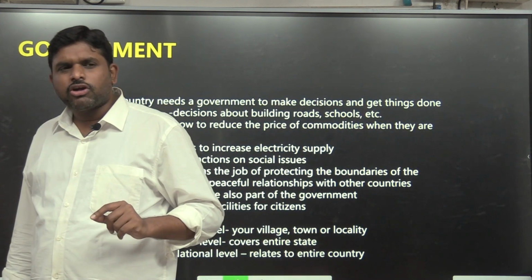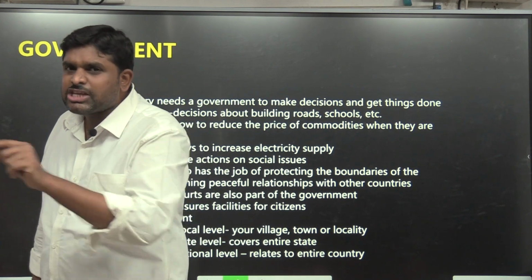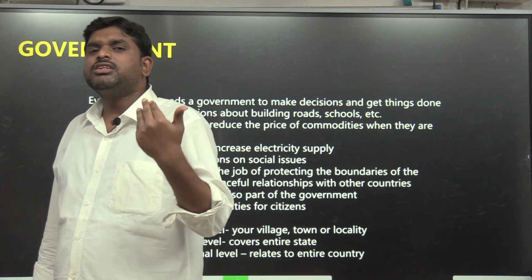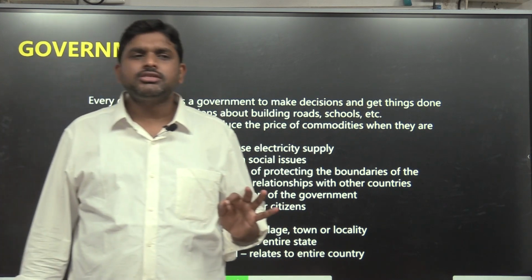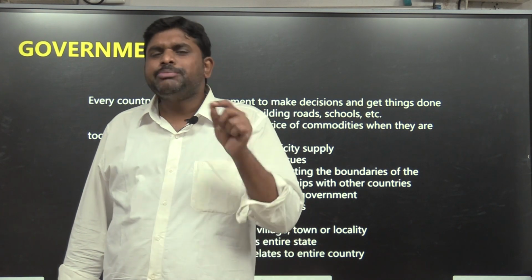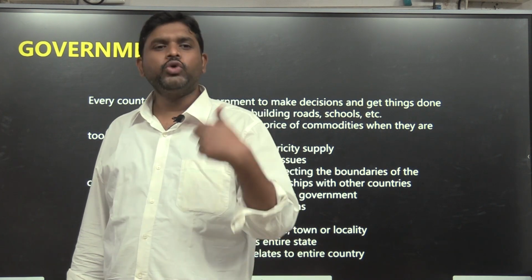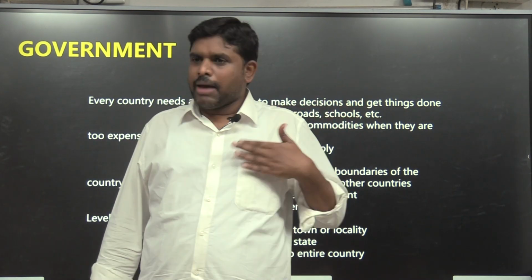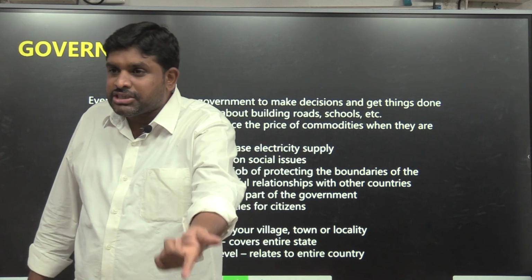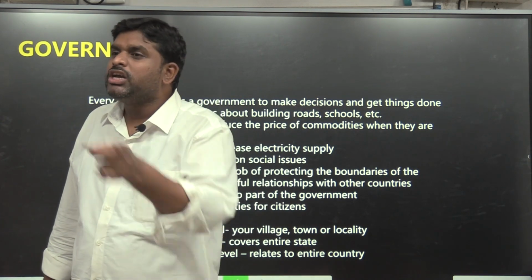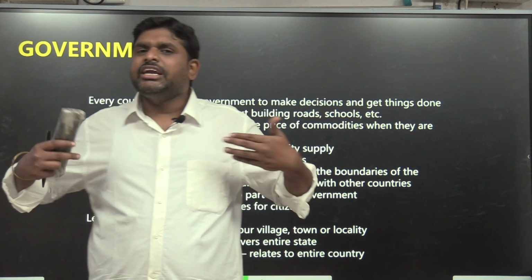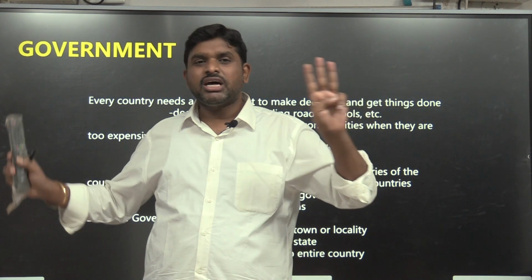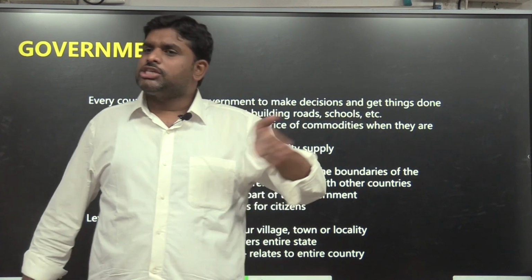The 6th class NCERT book talks about government. So a 6th class student wants to know about government. What is this government, sir? Government means executive. The English meaning of executive is one who does, who is in action, who performs. I am an executive means I perform, I am into action, I will implement. For every country there will be three main bodies: executive, legislature, judiciary.